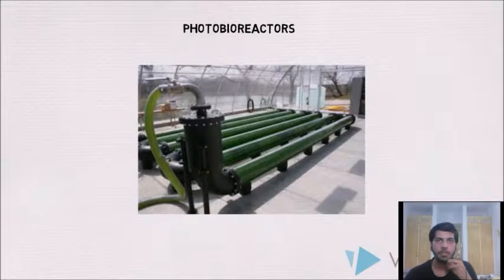Since PBR is a closed infrastructure, the evaporation of water will be less and the loss and usage of water will be significantly less. In this PBR, because of lesser carbon dioxide, the concentration of molecules will be higher. So later, in the process of converting fuel from the algae, what is used will contain a lesser amount of water. So the conversion process will be easy and cost efficient.